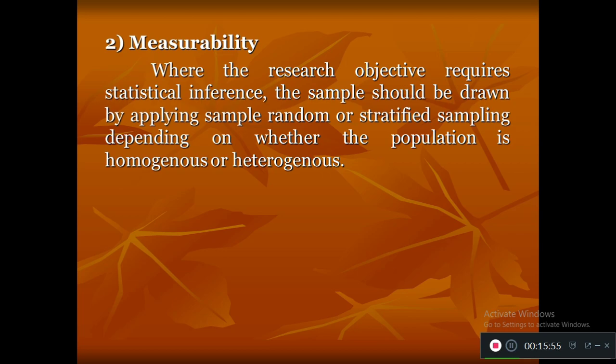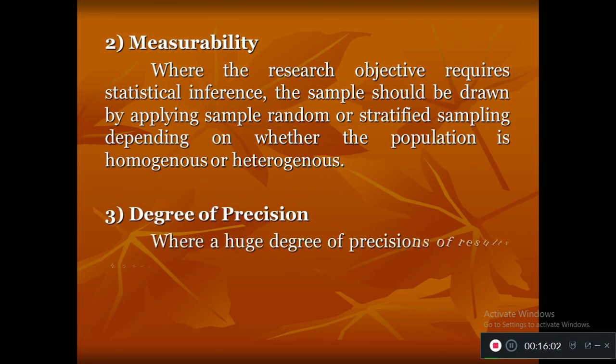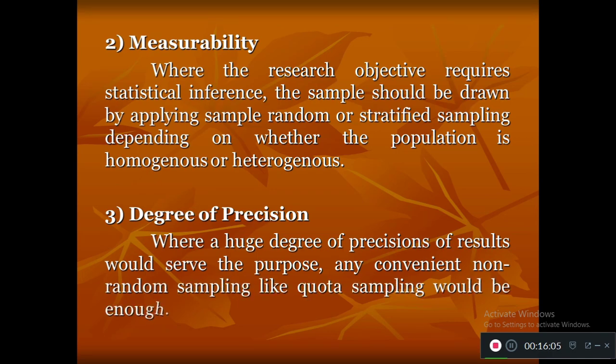So in that case, we go for stratified random sample. If we just want to measure something, then go for simple random sampling method. Next one is degree of precision. When a huge degree of precision of the results would serve the purpose, convenient sampling technique or quota sampling technique can be enough. When you need a result based on a very large sample size, then you must go for convenient sampling method or you must go for quota sampling technique.